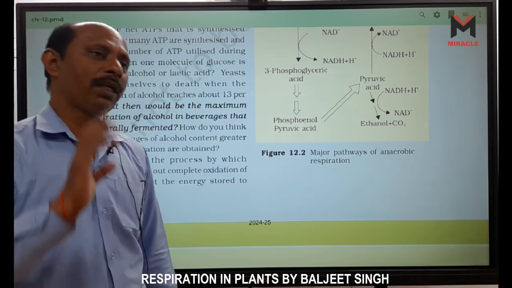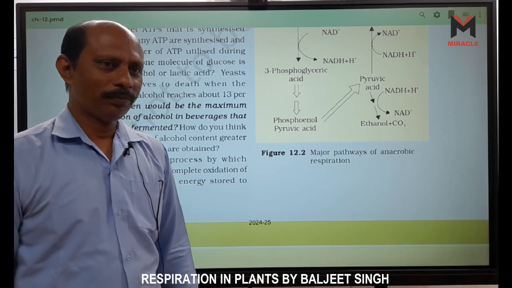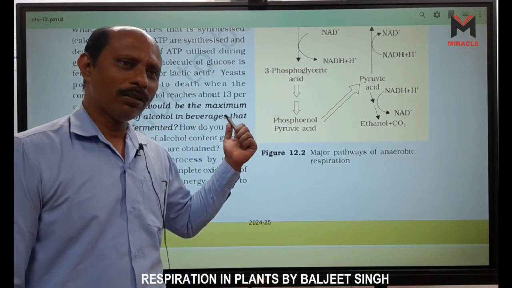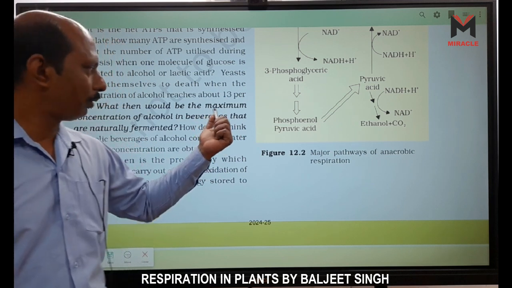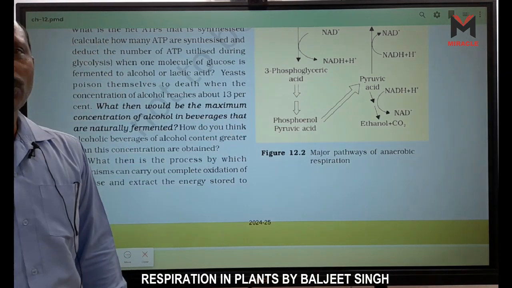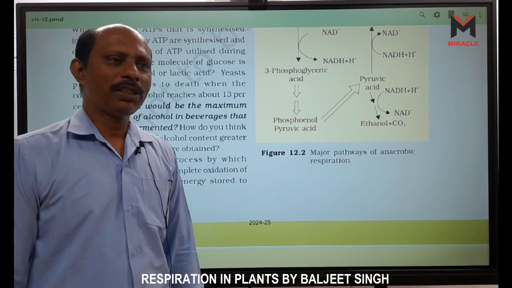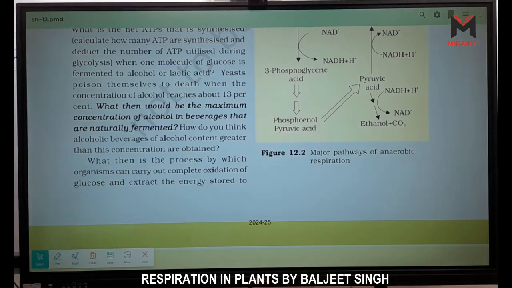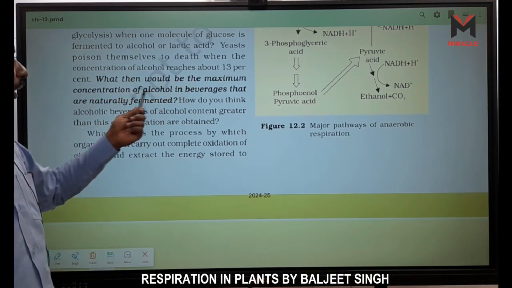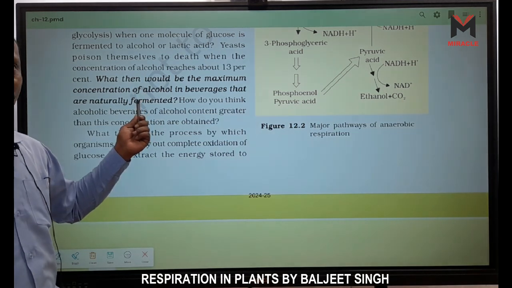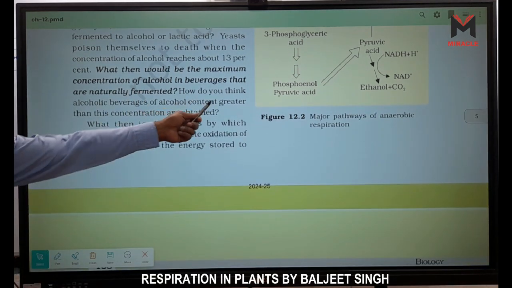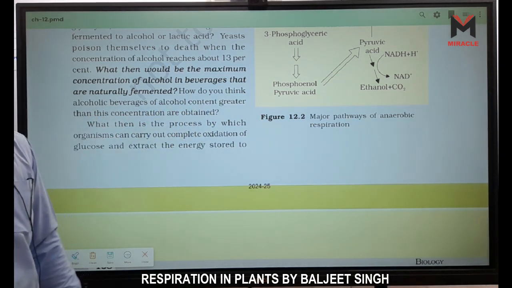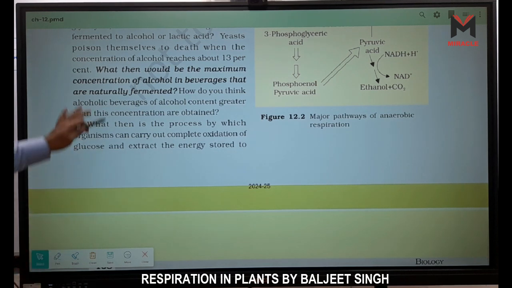So how are 25 and 40% of alcohol formed? Because when it is near about 13%, yeast becomes dead, so they cannot form more than this concentration, right? How? Through distillation. And distillation means water is evaporated, only we have alcohol, right? So what then would be the maximum concentration? It is 13% maximum, right? Near about 13%. How do you think alcoholic beverages of alcohol content greater than this concentration are obtained? Through distillation, right? Answer is through distillation.